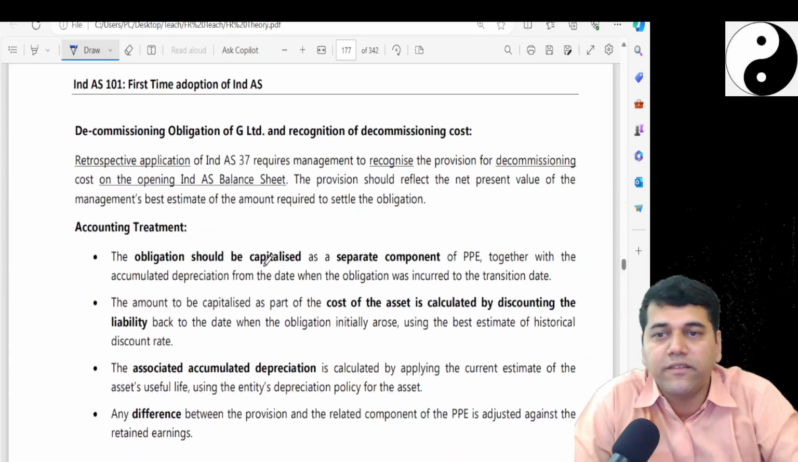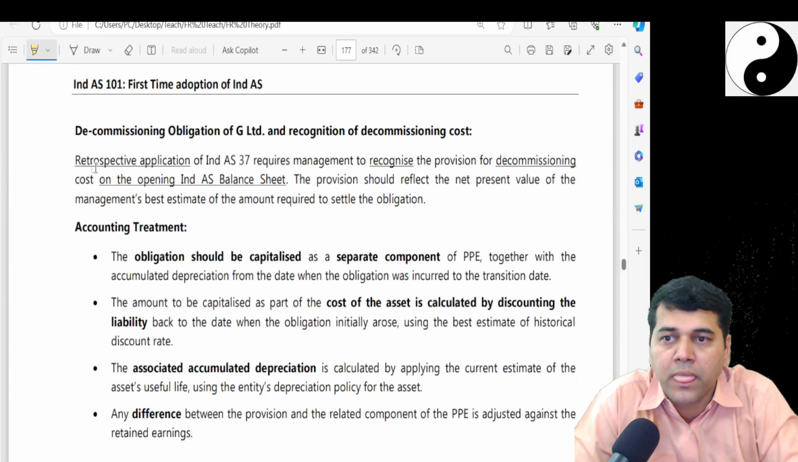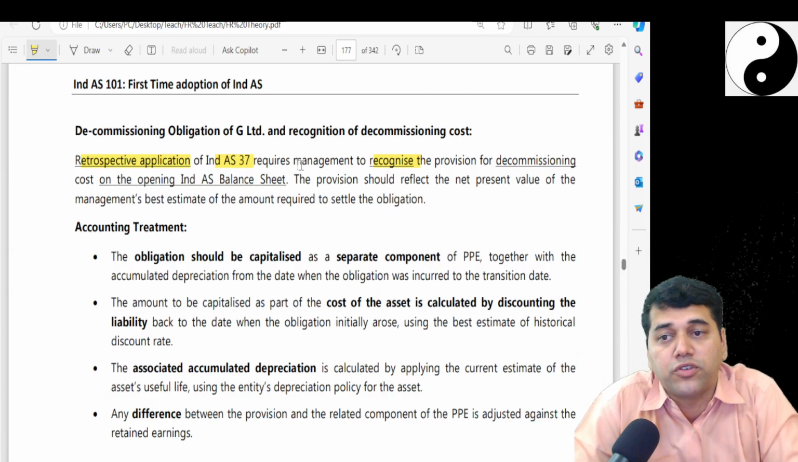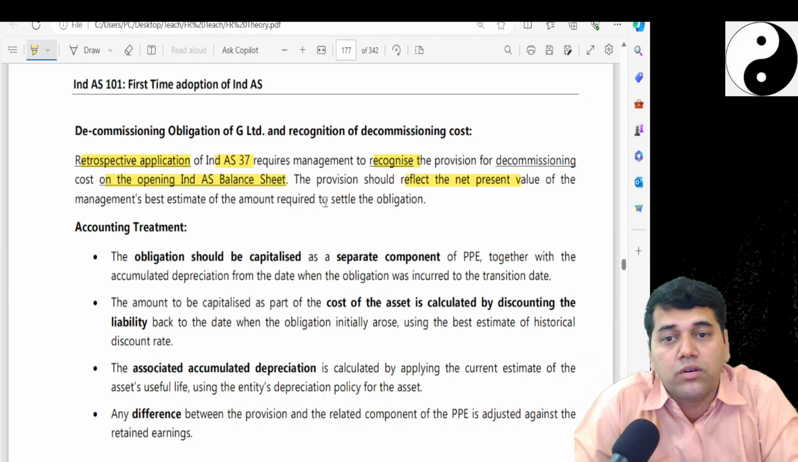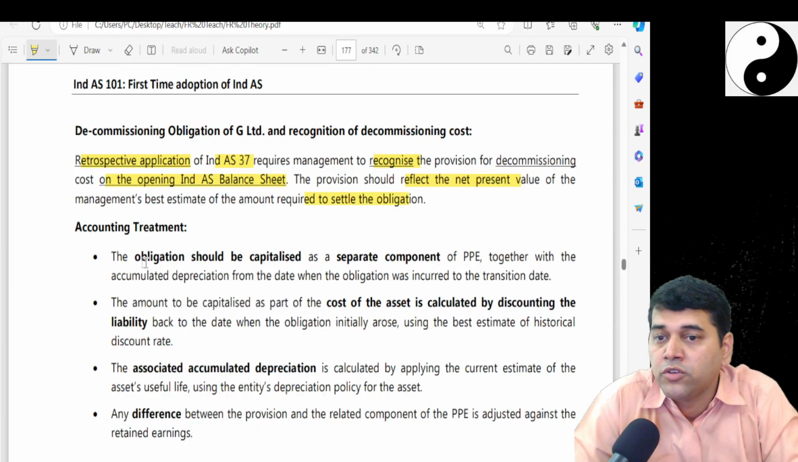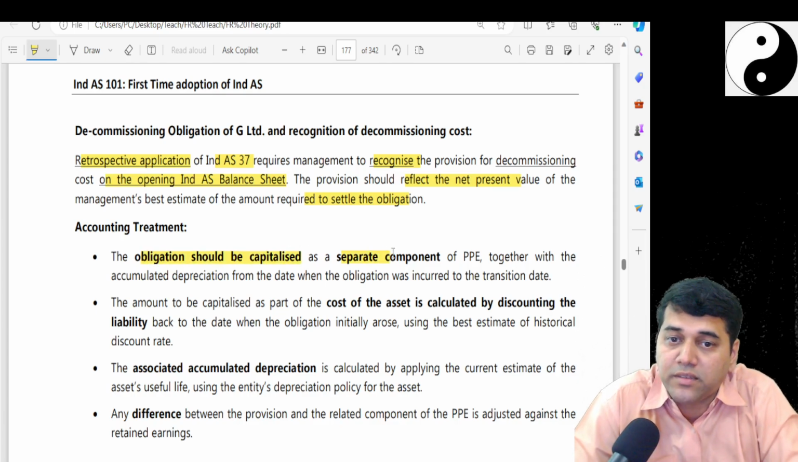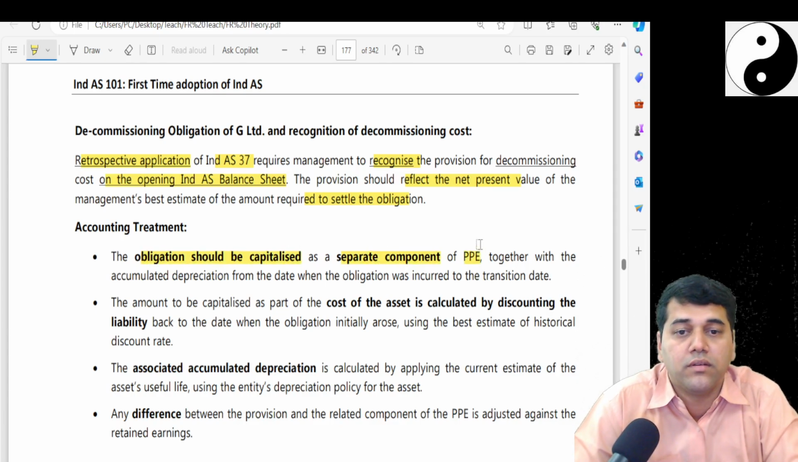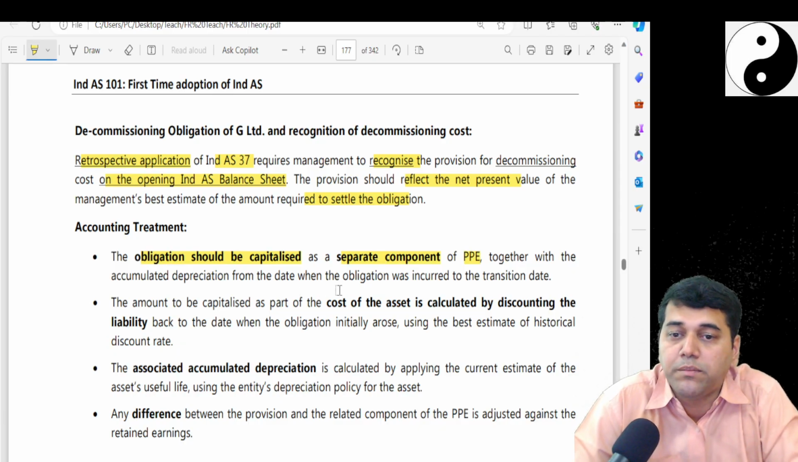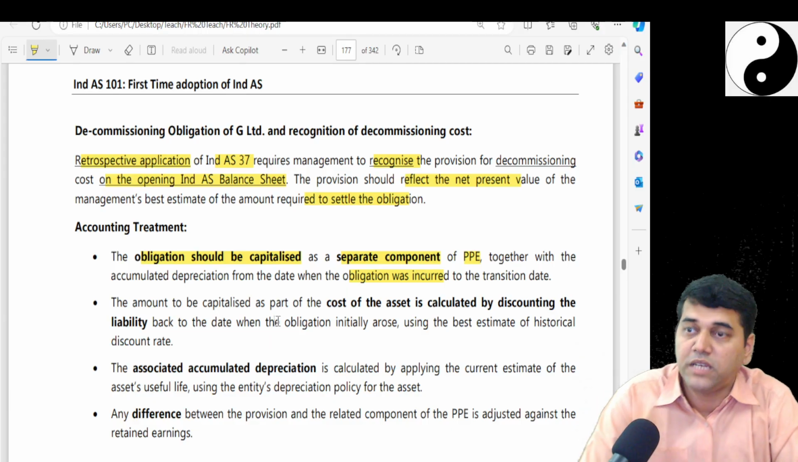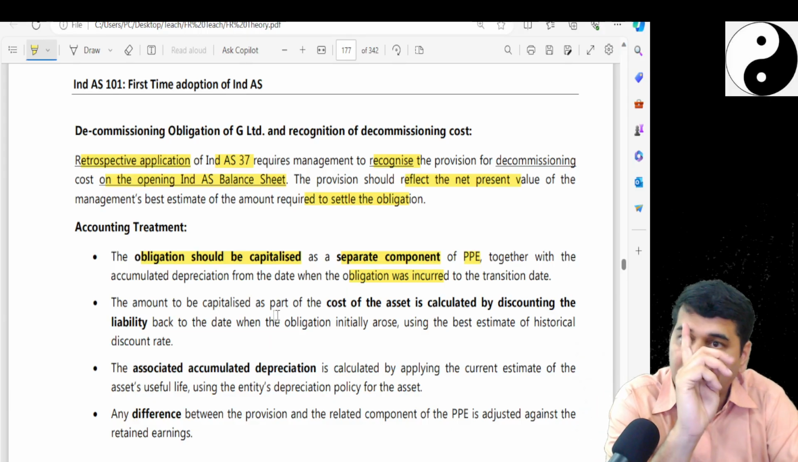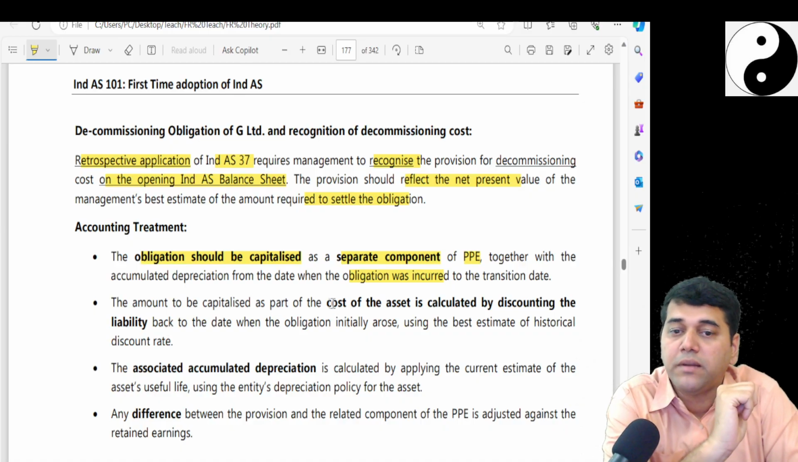So when you have a decommissioning liability, retrospective application of Ind AS 37 requires management to recognize the provision for decommissioning liability on the opening Ind AS balance sheet. The provision should reflect the net present value to settle the obligation. So the obligation should be capitalized as a separate component of PP&E, together with the accumulated depreciation from the date when the obligation was incurred till the transition date. That means it's retrospective. Go back. This amount is to be capitalized as part of the cost.